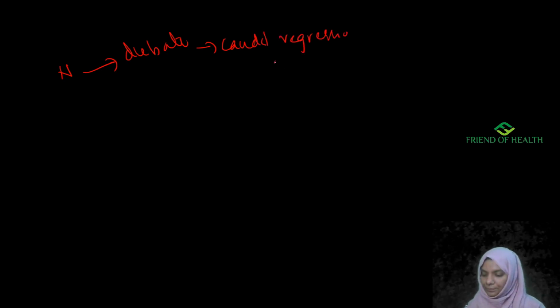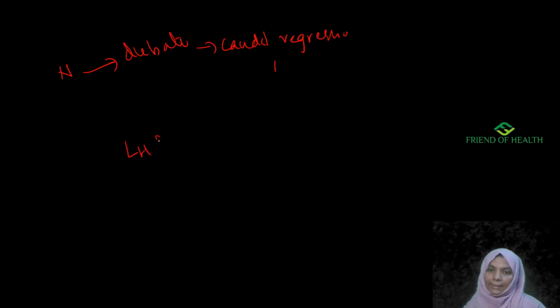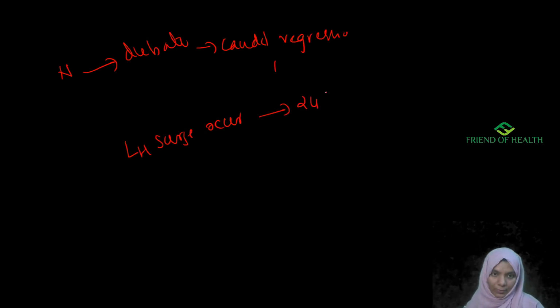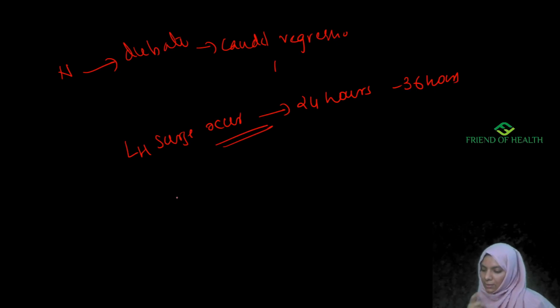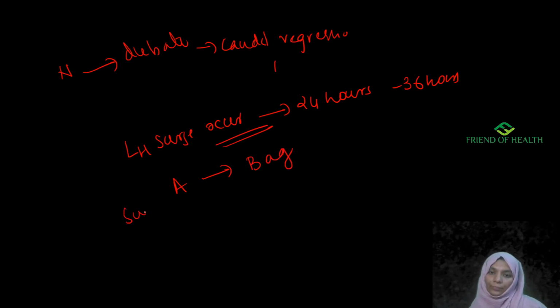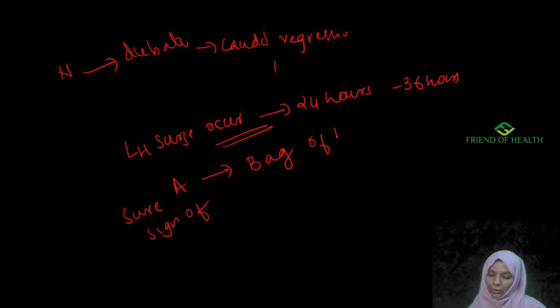spina bifida. Then LH surge occurs 24 to 36 hours before ovulation. Okay, LH surge occurs. So a sure sign of labor is formation of bag of water. Sure sign of labor is formation of bag of waters.